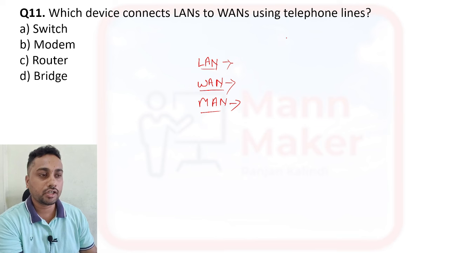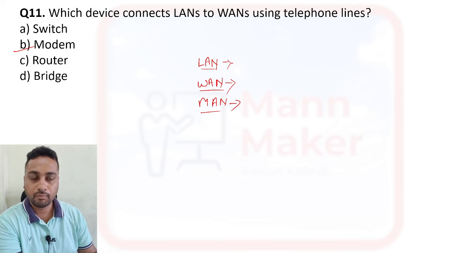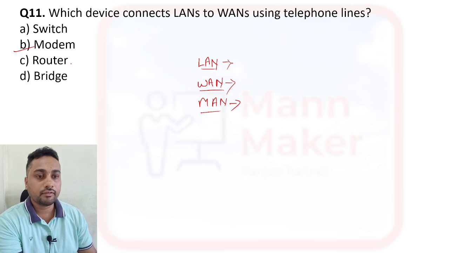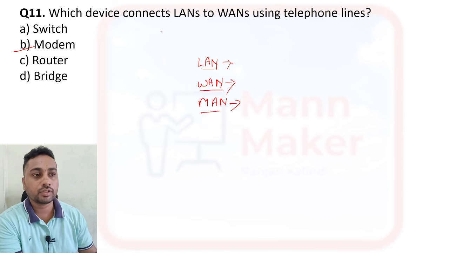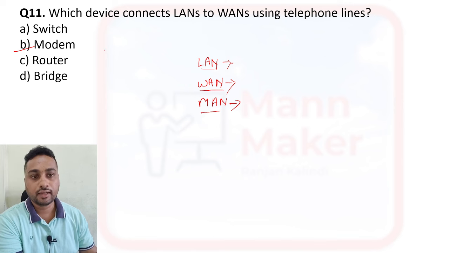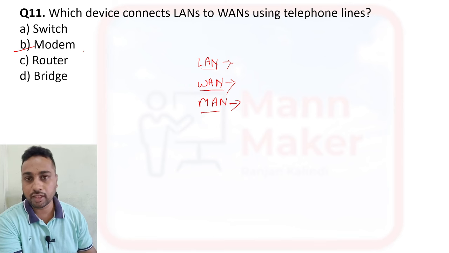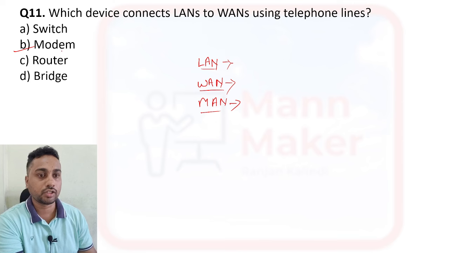And for a telephone line, basically we are using a modem. It will convert digital signal into analog form for transmission over the telephone line, and vice versa. Again it will convert analog to digital and digital to analog also.